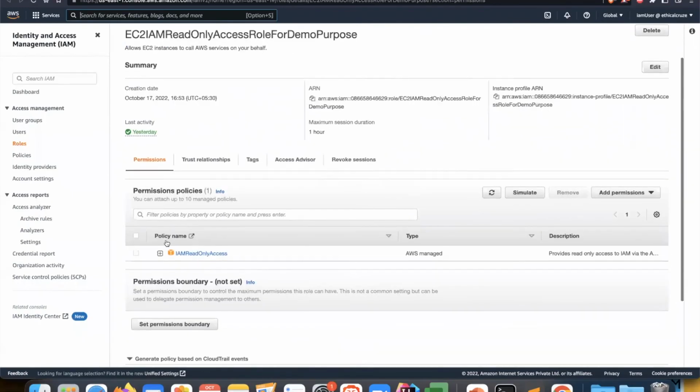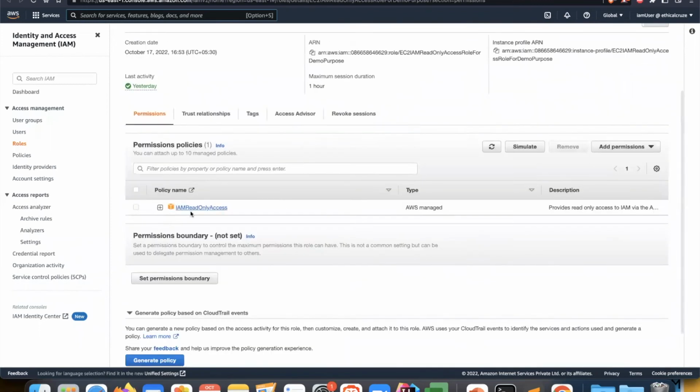I'll click on this role. You can see in this role there is one permission, IAM read only access. Okay, because we have already provided this IAM read only access permission to this, that's why we were able to list down all the users present. Okay, so in this manner you can assign basically whatever role you want to assign to your EC2 instance, and then can access the AWS resources.